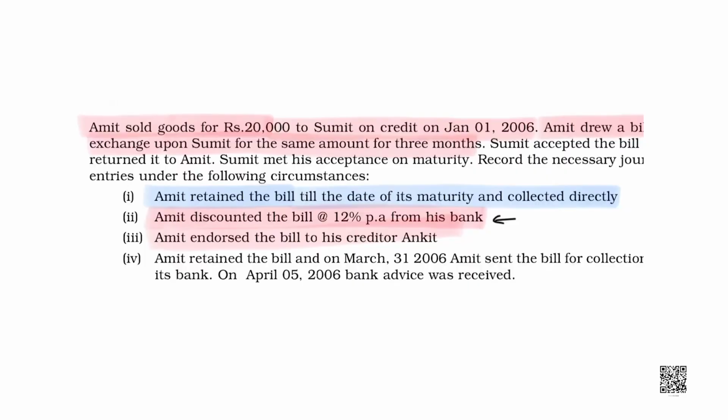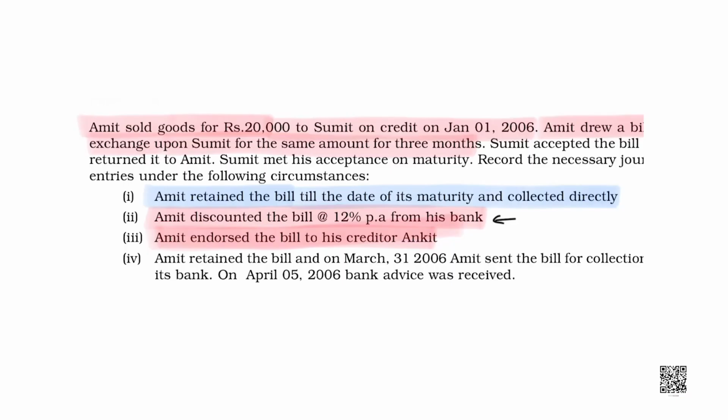At the same time, Amit has one creditor in his books. His name is Ankit. The question says, Amit endorsed the bill to his creditor Ankit. Ankit is Amit's creditor. Amit has to pay Ankit. When Ankit approaches Amit for money, Amit says, I don't have money, but I have a bill which will get matured after 3 months.